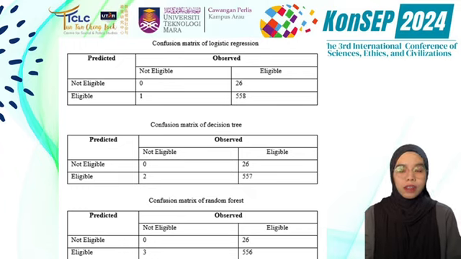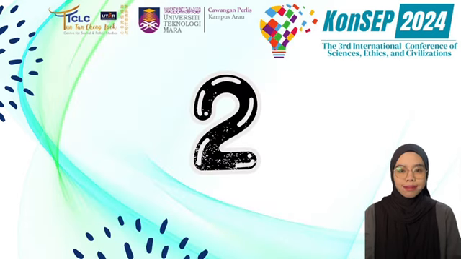This means that some instances which should have been classified as not eligible are being misclassified as eligible. The true positive values are relatively low compared to the false negative values, which suggests that the models perform poorly in identifying the not eligible class.